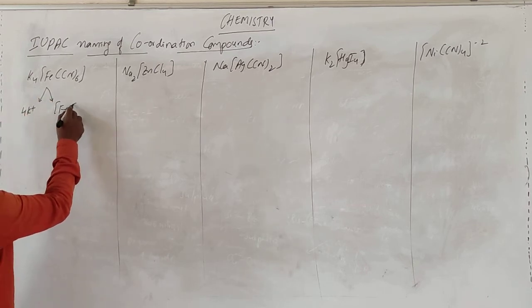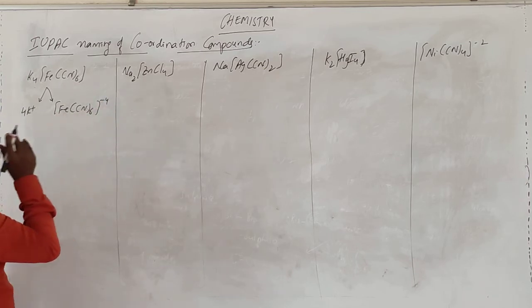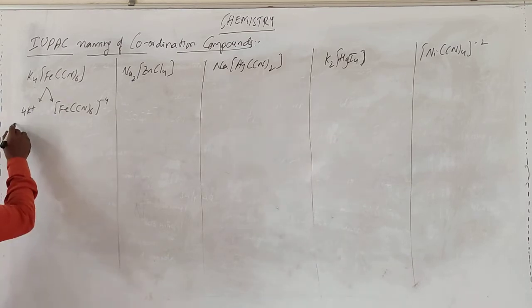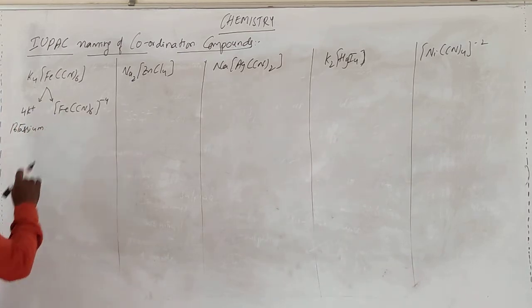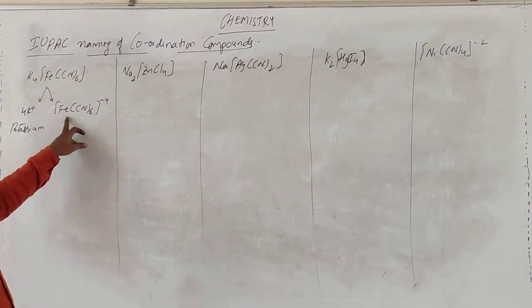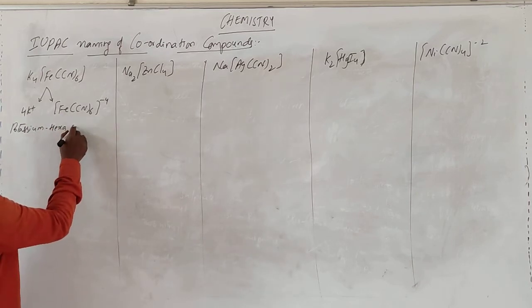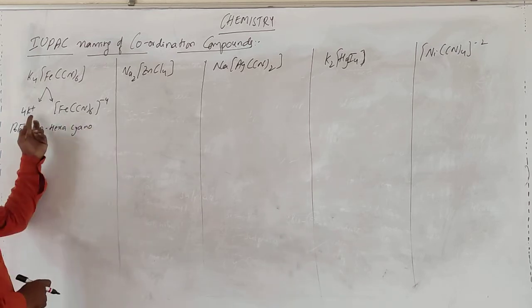What is it? Fe(CN)6, here minus 4. So first thing we carry on. So it is potassium, no problem. Potassium, let's go for this one. In naming the coordination entity, what should you do? You go for the ligands, how many are there? Hexa, CN means cyano.